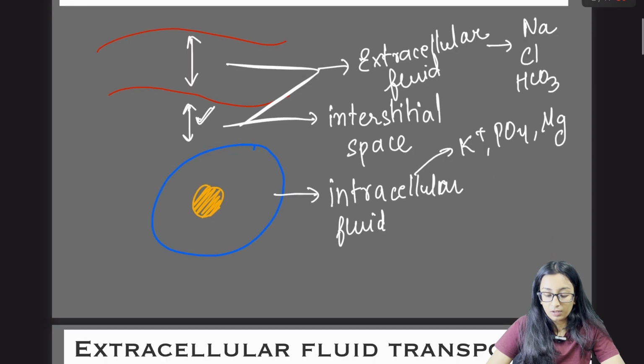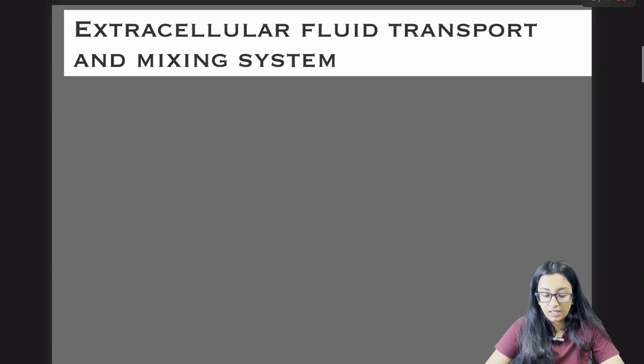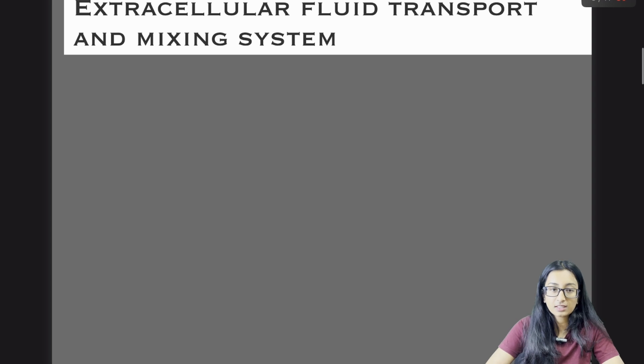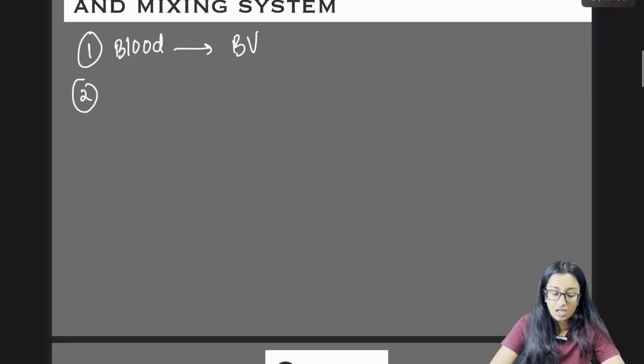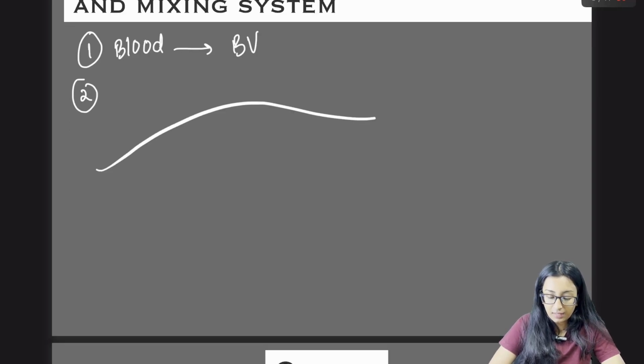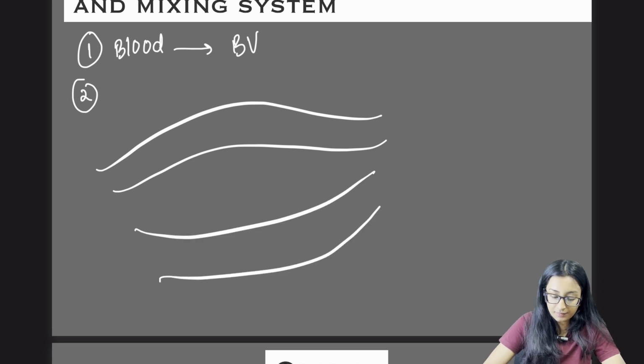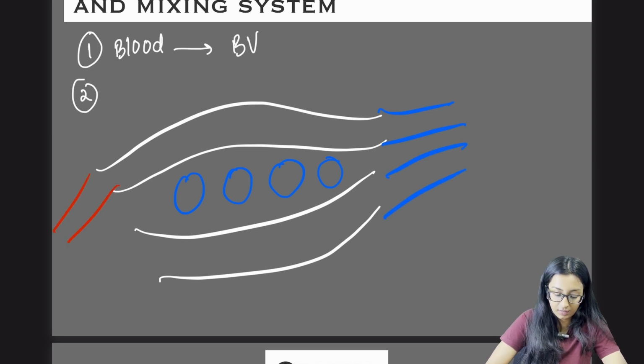Now, with the help of these, we will understand the extracellular fluid transport and mixing system. It consists of two stages. The first stage is where the blood moves through the blood vessels, and the second stage is in the capillaries. Here are the capillaries, the cells, the veins and arteries.